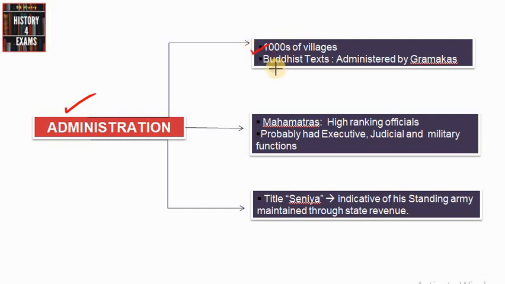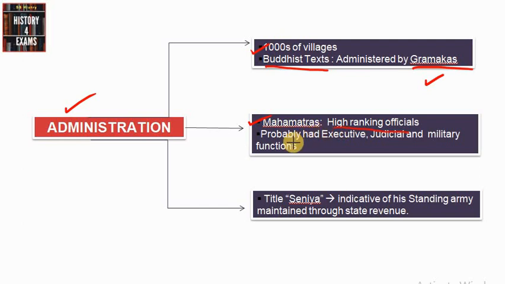Next, we are going to understand the administration of Bimbisara. Regarding the administration, some important points are that there were around 1,000 villages, and as per this Buddhist text, these villages were administered by Gramikas. So Gramikas were the officials who governed these villages. So there was village administration during the time of Bimbisara. And there were some other officials called Mahamatras.